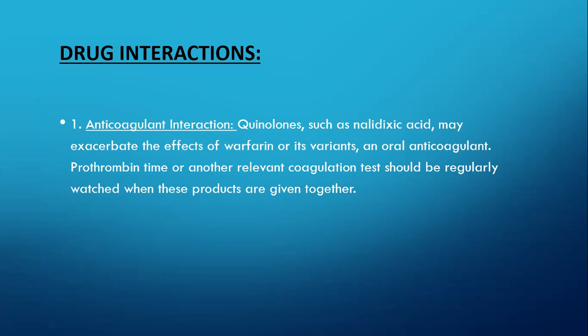Warfarin is an oral anticoagulant. So in this case, prothrombin time or another relevant coagulation test must be regularly watched when these products are given together, in order to check whether these drugs are interacting. If not, then it would be fine. But these tests must be done to check whether these two drugs are interacting or not.